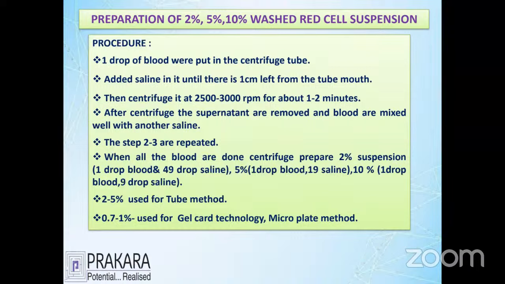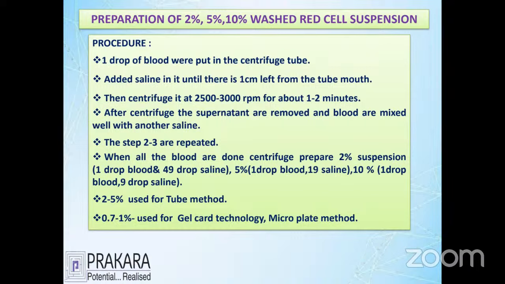First of all, we collect blood from the person, the EDTA blood. Take a test tube and put one drop of blood into it. Add saline, about three-quarters of the tube. Then the blood is centrifuged at 3000 RPM for 1 to 2 minutes. You get the supernatant on top and a deposit at the bottom. Remove the supernatant, the top portion, and repeat these steps, adding saline 3 to 4 times and washing.